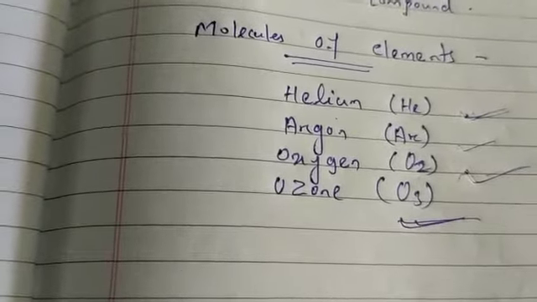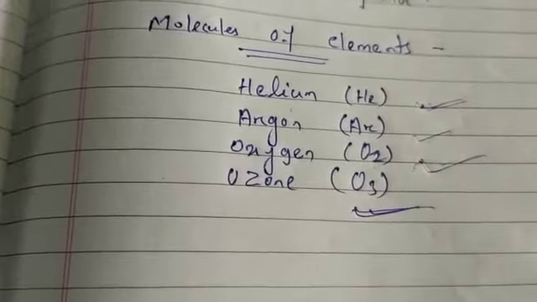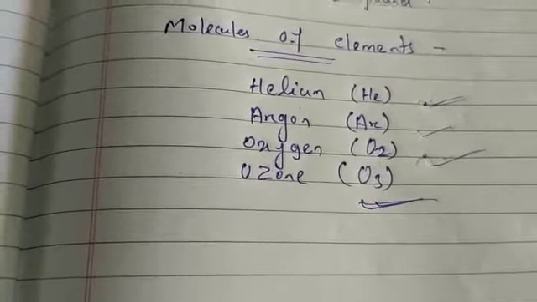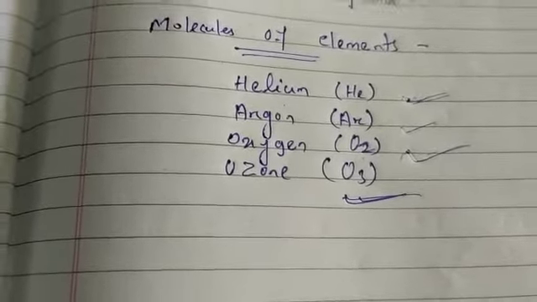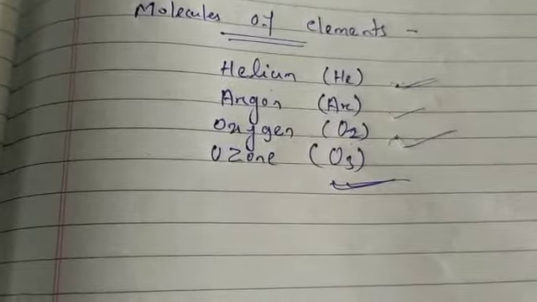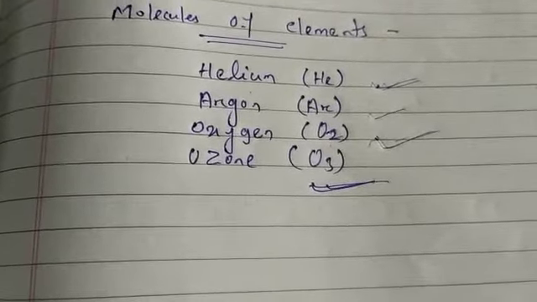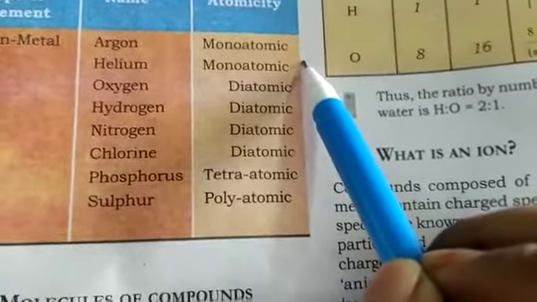The number of atoms constituting a molecule is known as its atomicity. Argon is monoatomic, made up of only one atom.